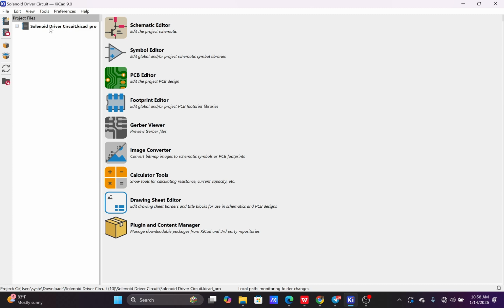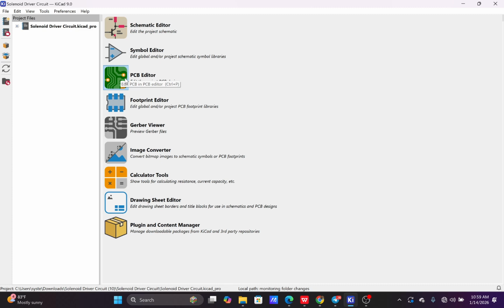So don't mind this here. This is just a project I'm working on. So this widget is just telling us the various things that are here. We have the schematic editor. If we click on this, we'll open the schematic editor where we can draw our circuits and add our circuit symbols and others. Then we'll have the symbol editor, which is for symbol creation. Then we'll also have the PCB editor. This is where we'll do our actual PCB layout.